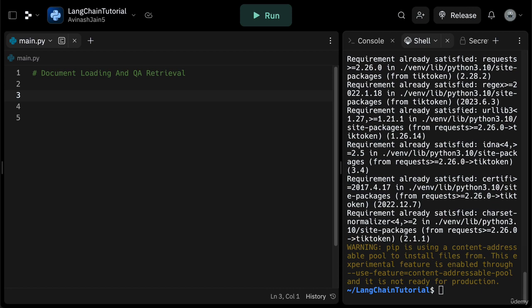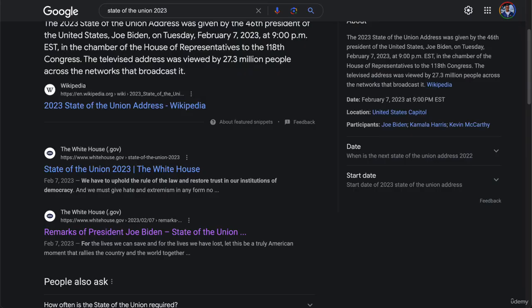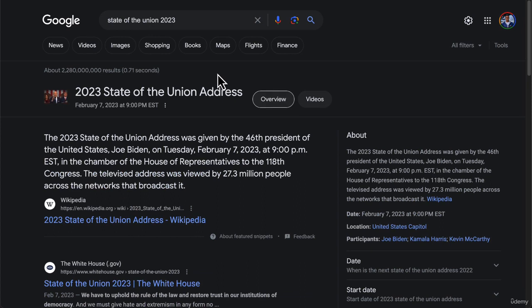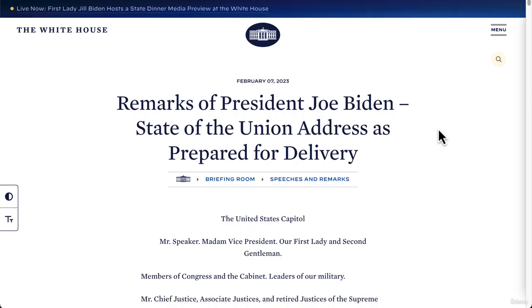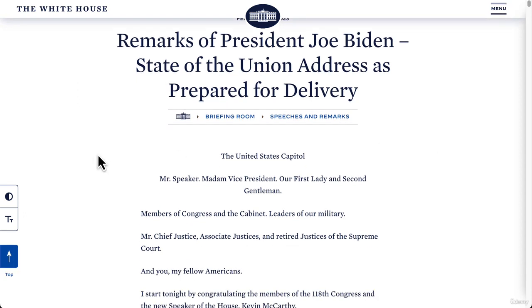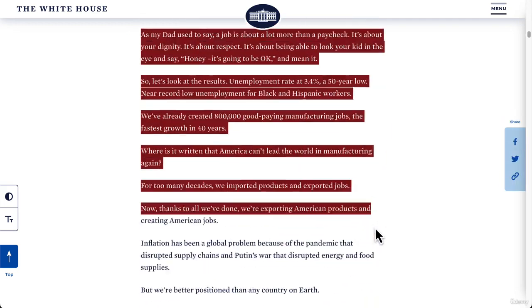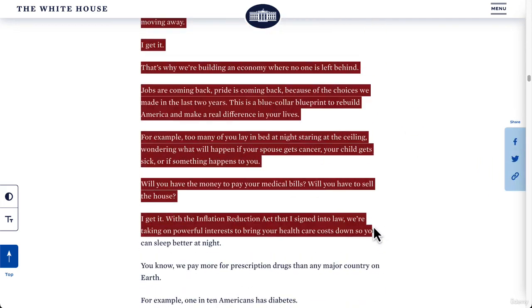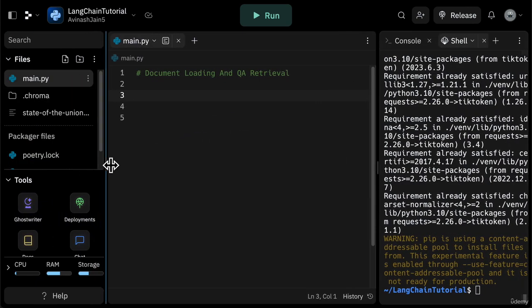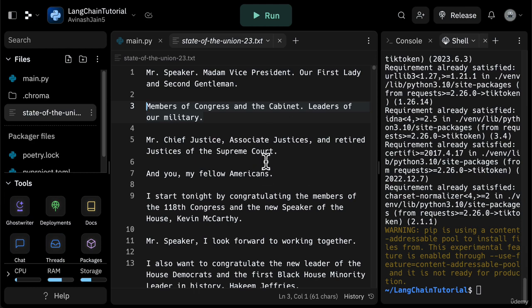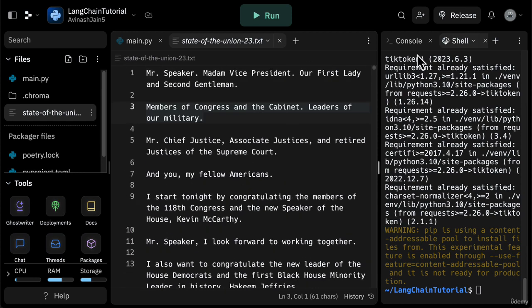The text of choice that I have chosen for us to analyze is going to be the 2023 State of the Union. So over here, I just searched State of the Union 2023. There is this whitehouse.gov link, remarks of Joe Biden. That leads us to this. And all I did was I copied and pasted this entire file into a TXT file. So this is what I did. Feel free to choose any TXT document of your choice. Go find a PDF that you've been reading or an ebook you just started. But the goal is to create a .txt file that looks something like this. I've called mine State of the Union-23.txt. It has the entire thing over here.